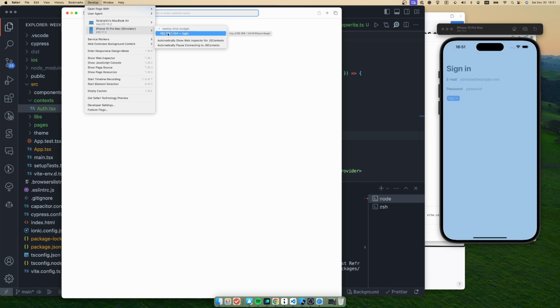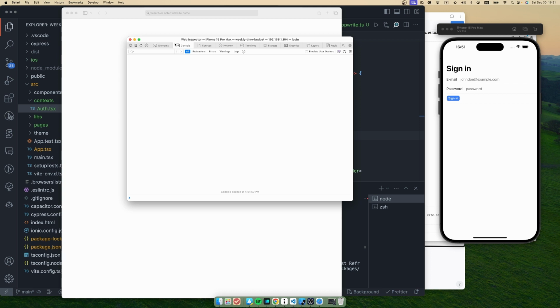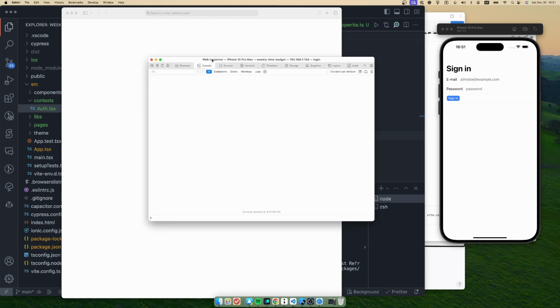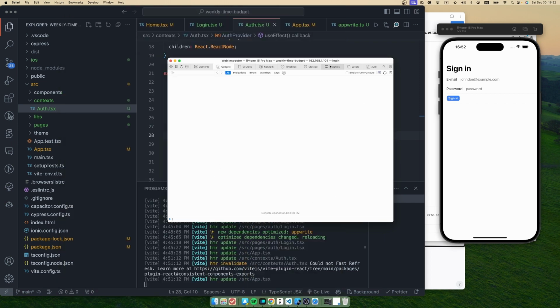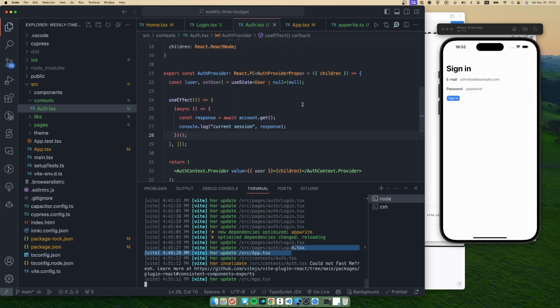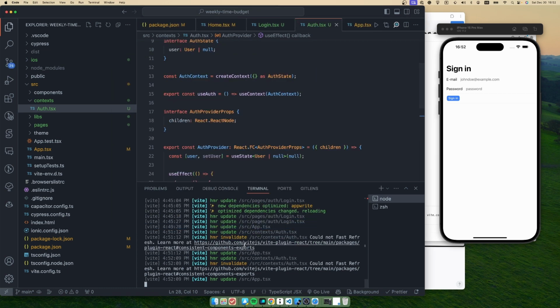Once you click that, it's gonna open an external window, and here you can choose the console to see the console logs, or if you want to inspect the network requests, you can choose the network tab. So right now, after saving all the changes, we can press the R key in the terminal to refresh it, but it doesn't work.